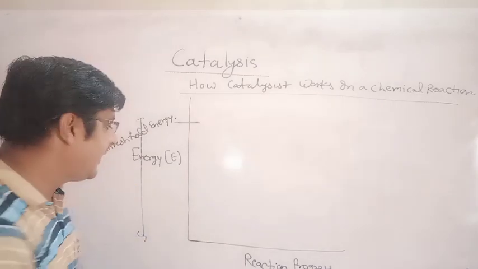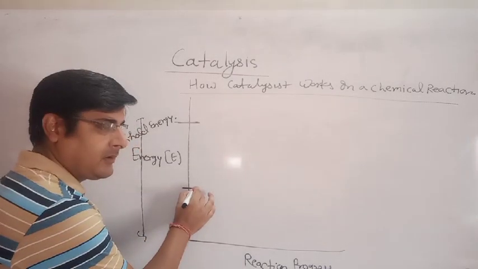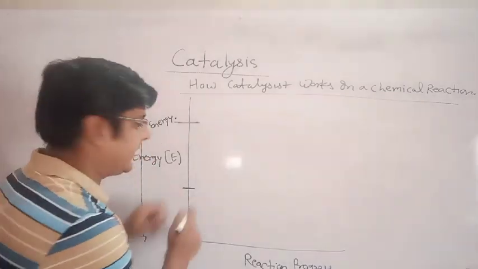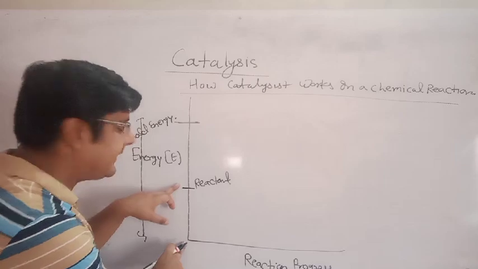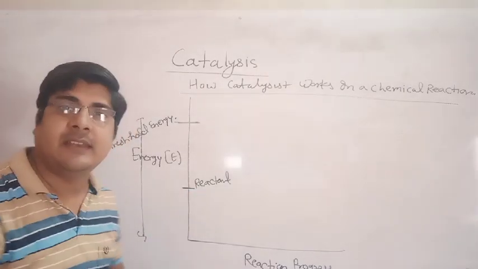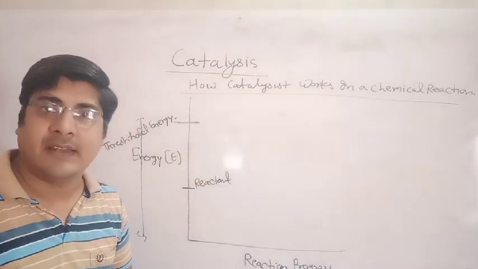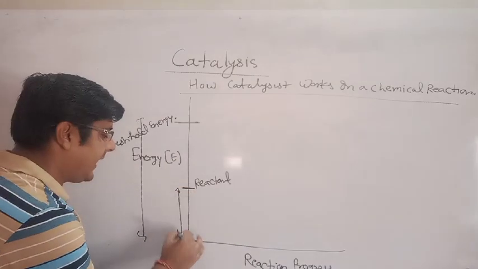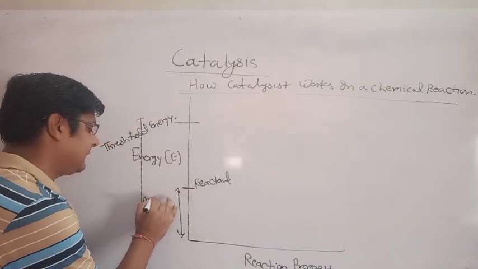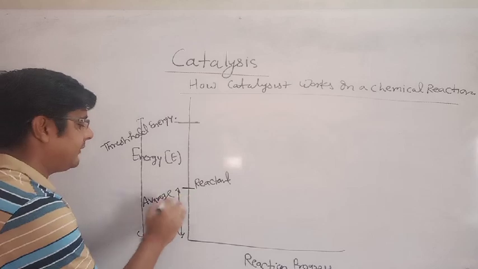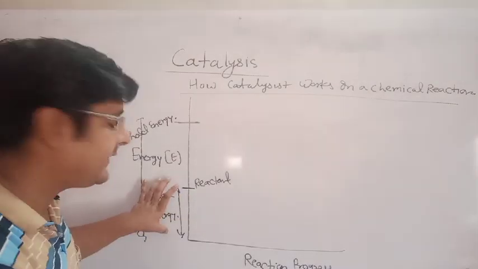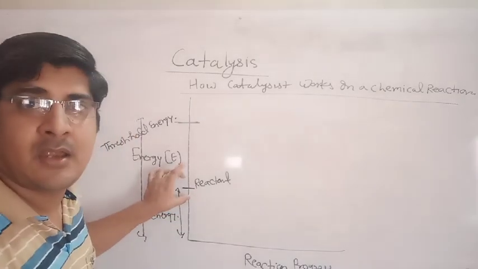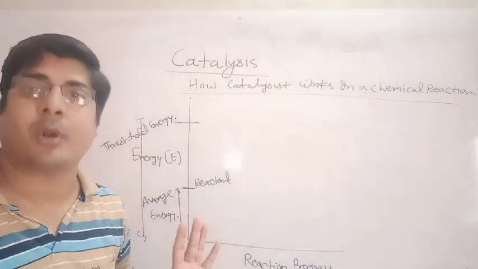Suppose these are the reactants and this is the energy of the reactant. Any reactant has energy, and this energy is known as its average energy. By this energy, the reactant can't be converted into product.